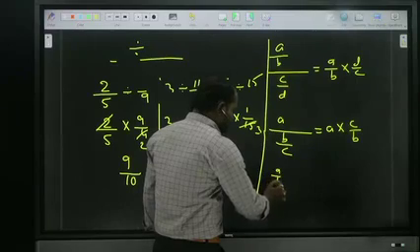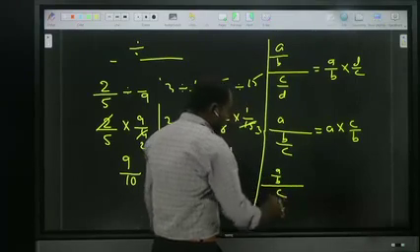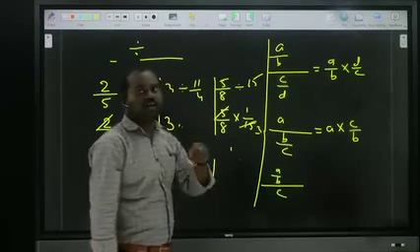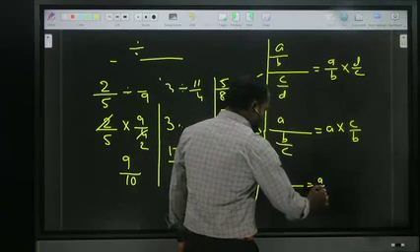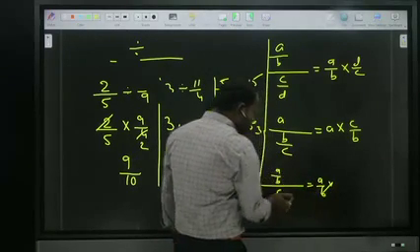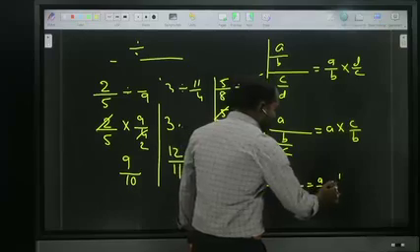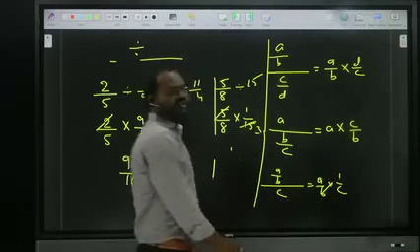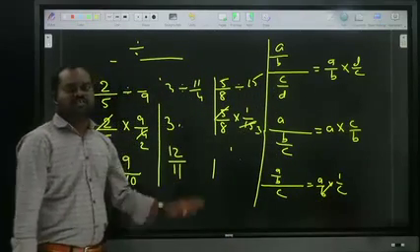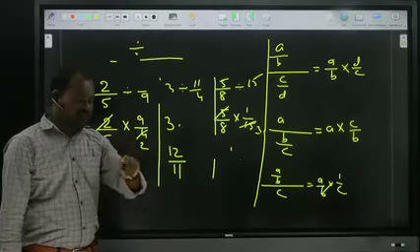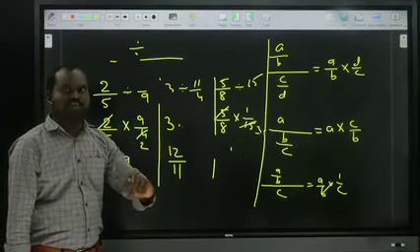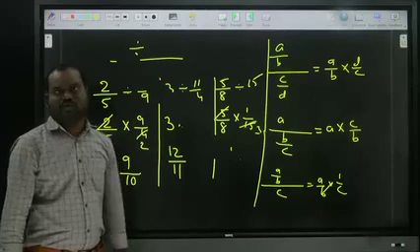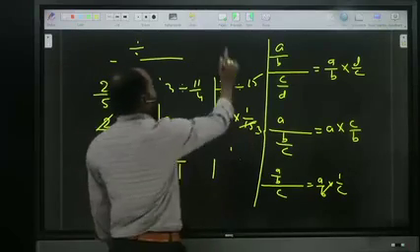A by B by C. It is the major division. How can we write it? A by B into reverse, that means 1 by C. A by B into 1 by C. These are the things we have to know. You have to observe where the major division is. Below the major division, whatever is there becomes reverse order. Okay? Reverse order. Right. Next.